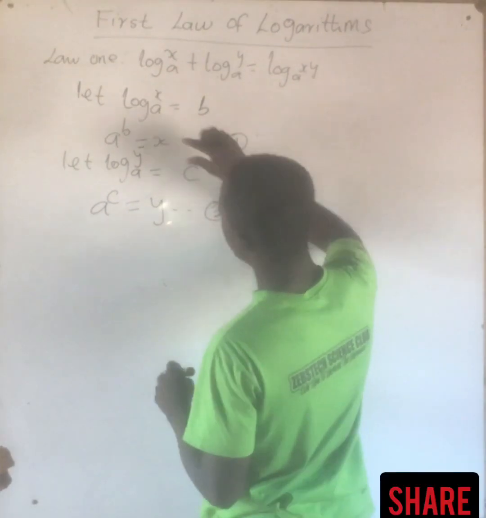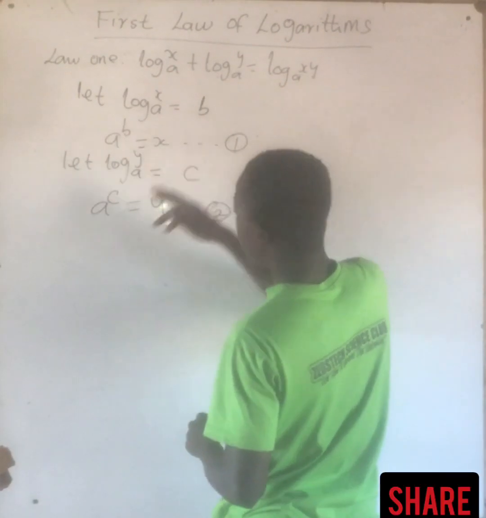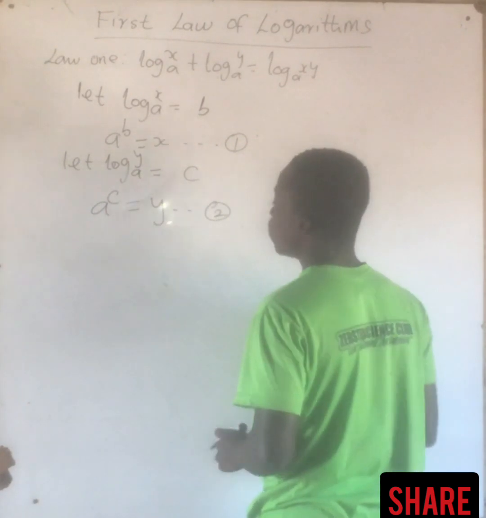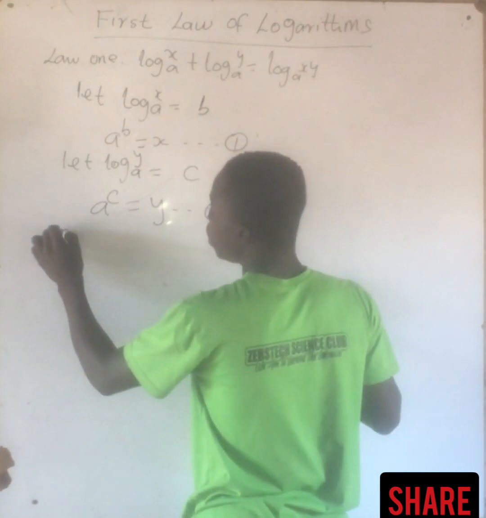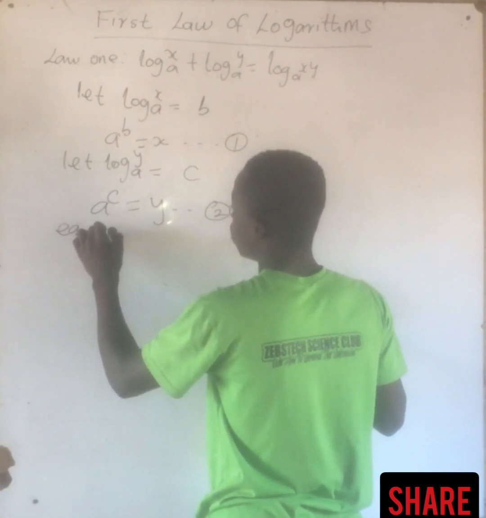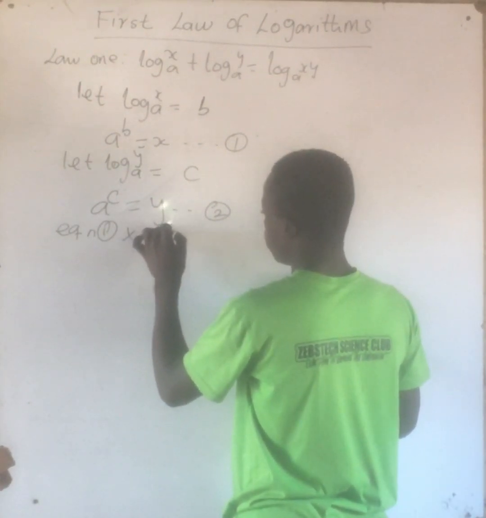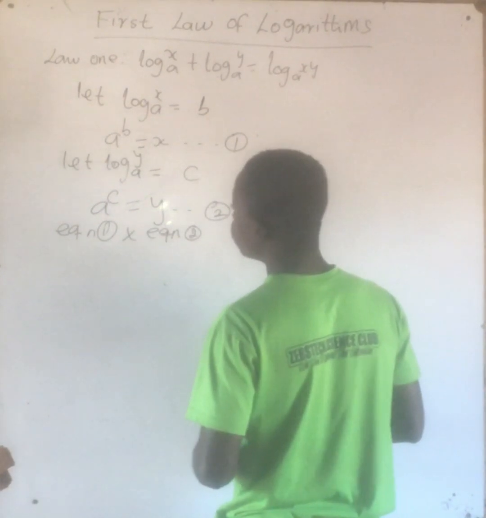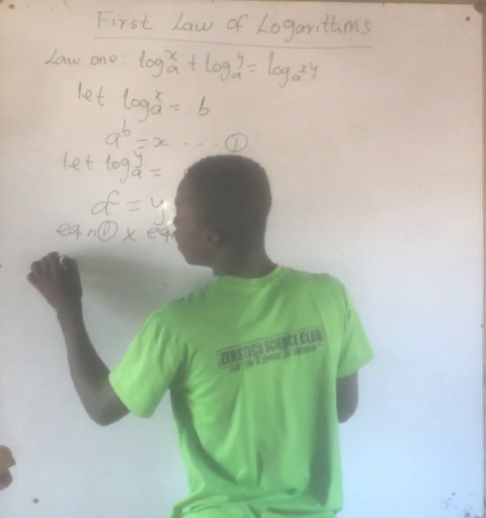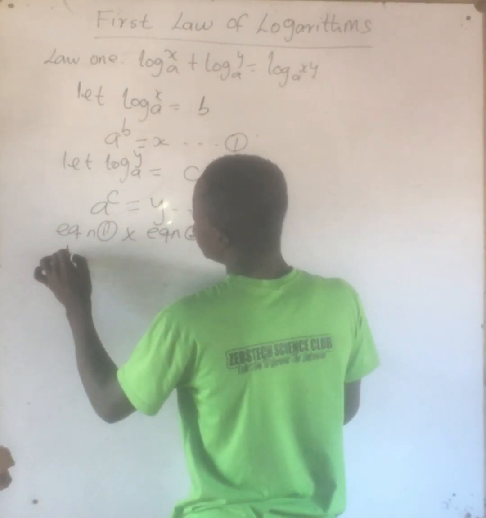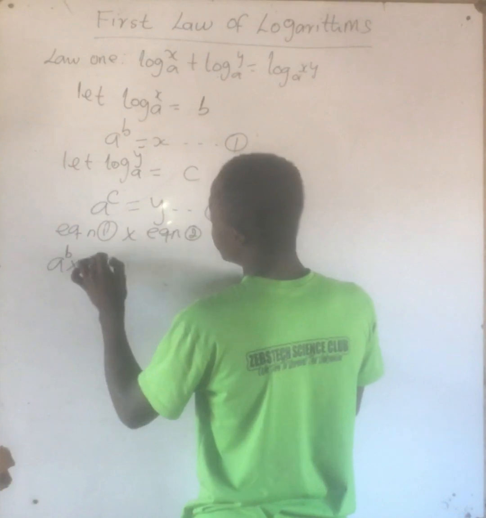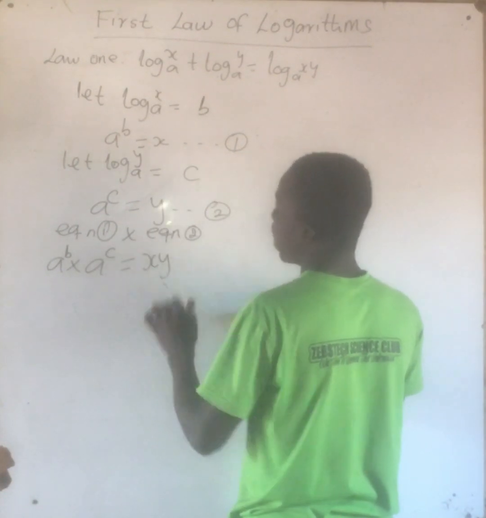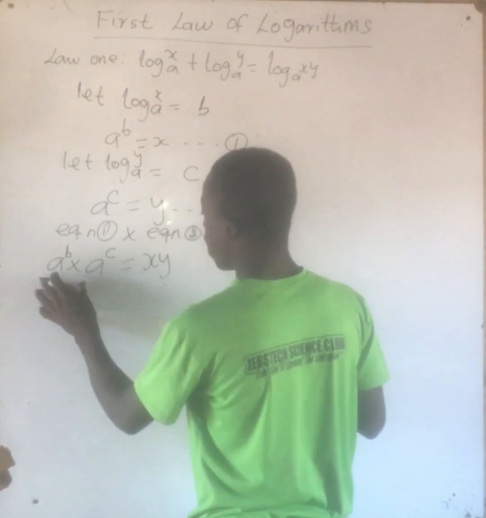So we now have equation 1 to be a exponent b equal to x, and equation 2 to be a exponent c equal to y. So what do we do? We can say equation 1 times equation 2. So we have to multiply the equations. So when we are multiplying the equations, that will be a exponent b times a exponent c to be equal to x times y. That will be xy. Alright.